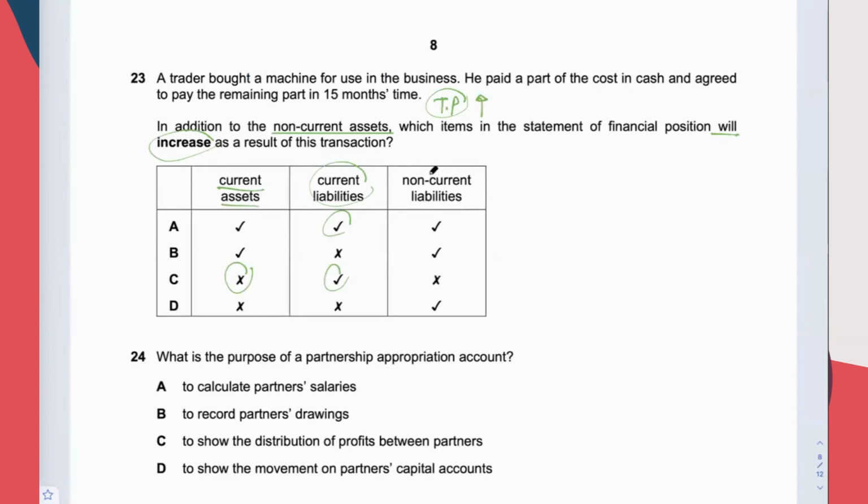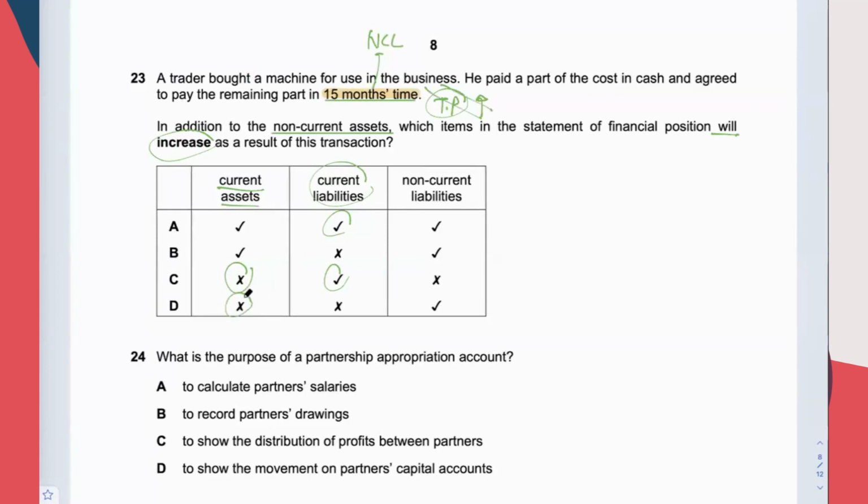Wait, they say 15 months time. Is it more than 1 year from now? Yes, more than 1 year from now. That means this is NCL. Sorry, I determined wrongly. Have to focus on this 15 months time. So let's determine again.